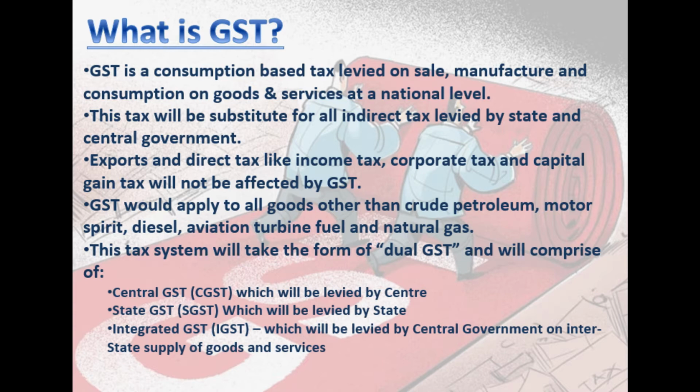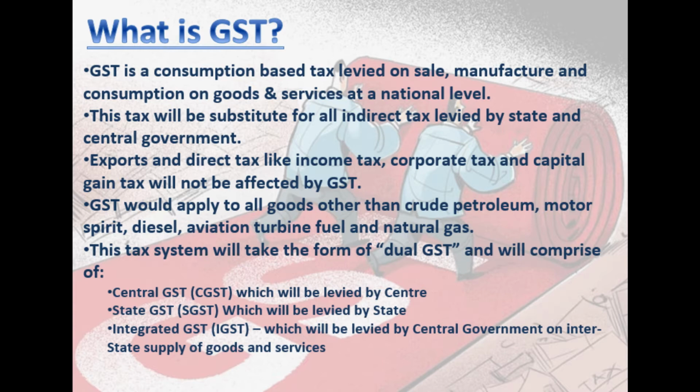Because as you are aware, in India the structure is state and central government, correct? Federal structure. So post GST regime also, the state government should get their pound of revenue and the center should continue to get their pound of revenue from indirect taxes. That's why State GST and CGST. CGST means Central GST, right?